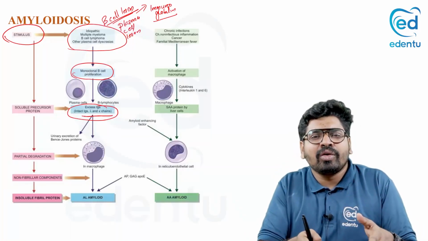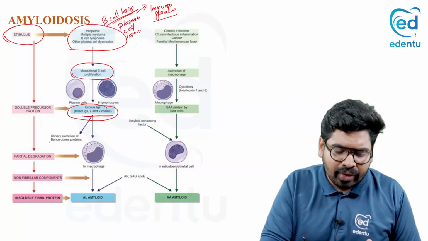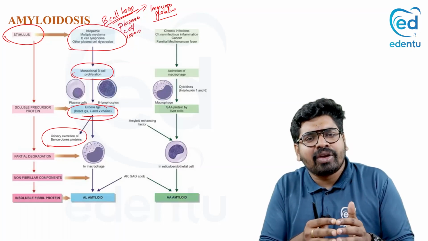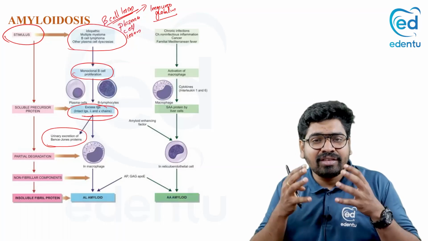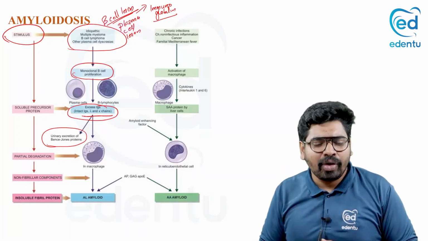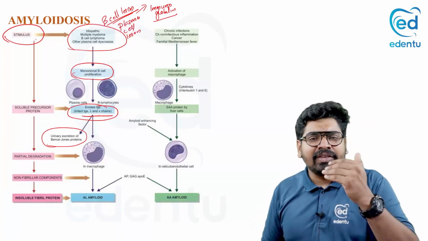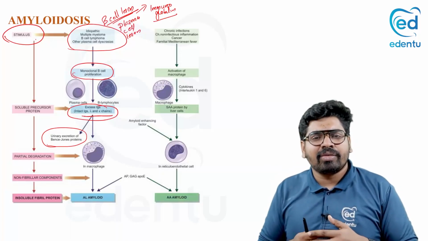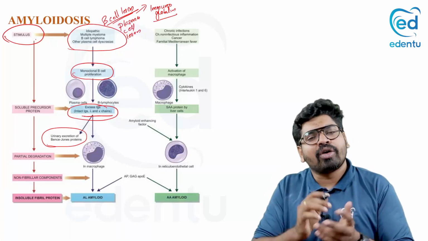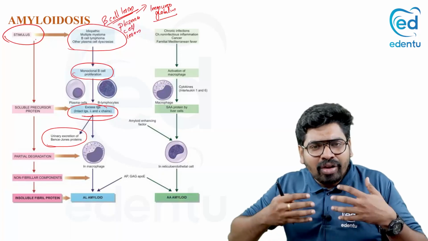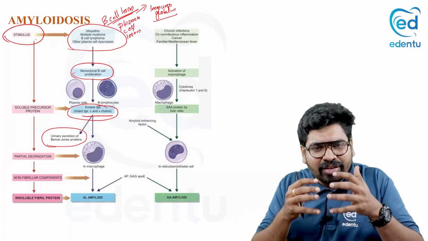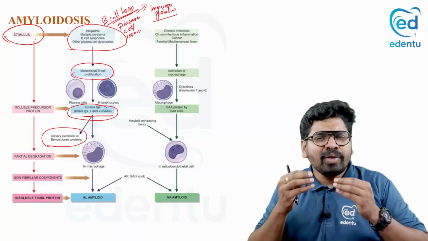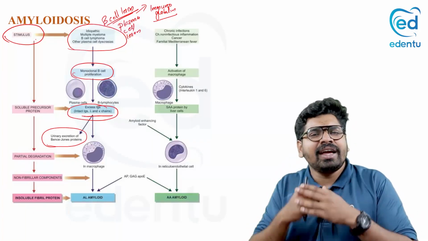Some of these immunoglobulins are excreted through urine, and that is called Bence-Jones protein. So Bence-Jones proteins are immunoglobulins. Excessive immunoglobulins are present in our body. There is a stimulus that activates your B cells and plasma cells. There is myeloma in your body, a condition called multiple myeloma or plasma cell neoplasm. The proliferating, tumorous plasma cells make more and more immunoglobulins, which contain kappa and lambda light chains.